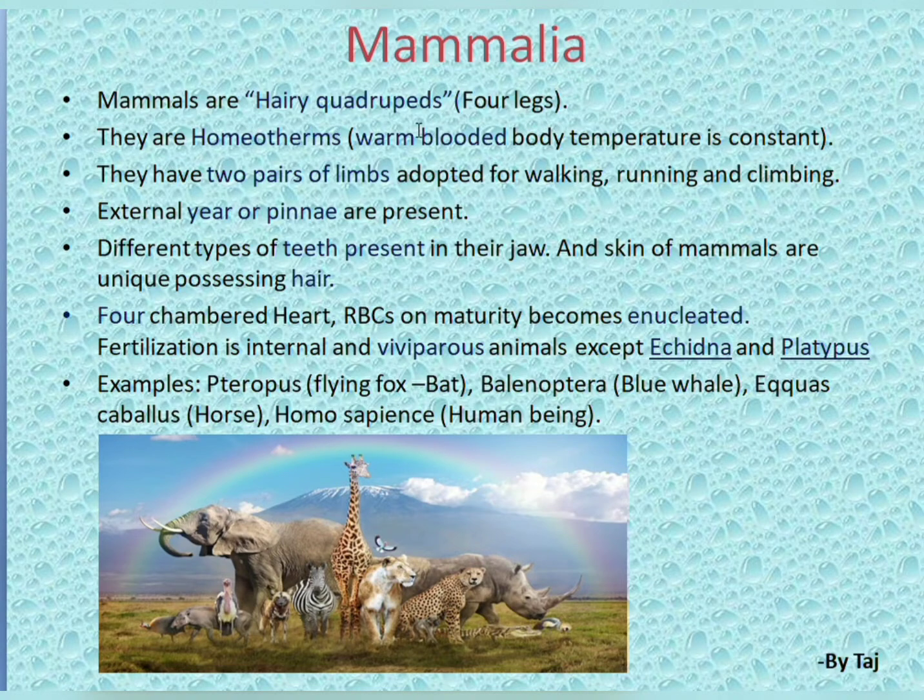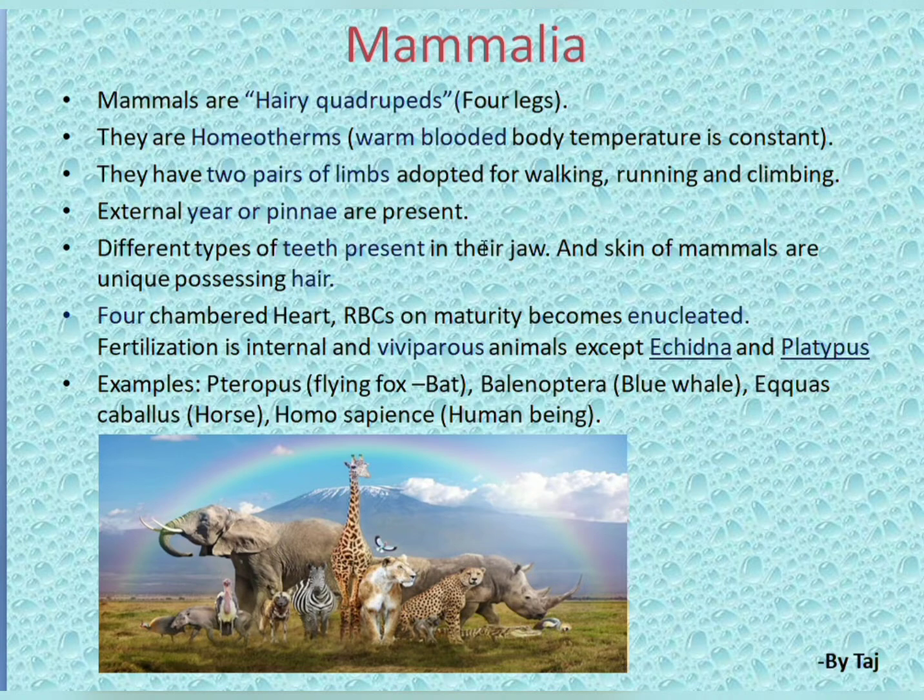Mammals are homeotherms, which means warm-blooded, with a constant body temperature that does not change with the surrounding environment. They have two pairs of limbs, the forelimbs and hind limbs, adapted for walking, running and climbing.